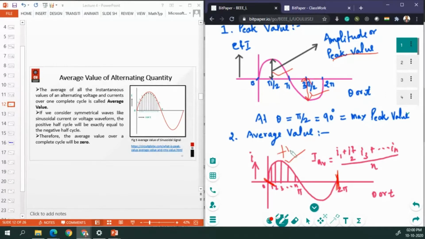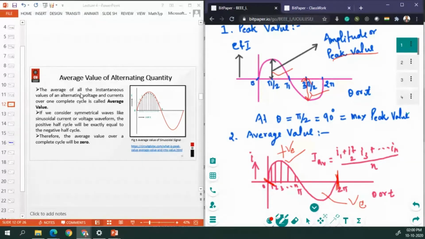The signal above the axis represents the positive value, and the signal below represents the negative value. So when you average this complete cycle, it gives a 0 value.